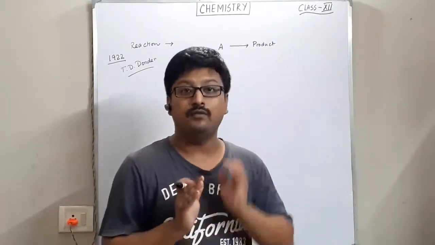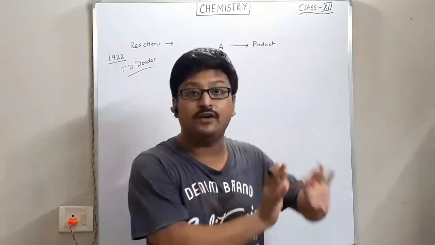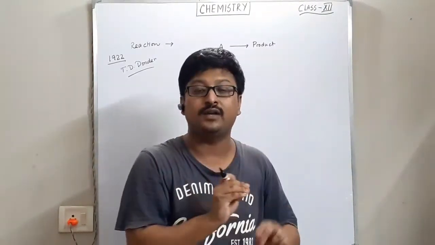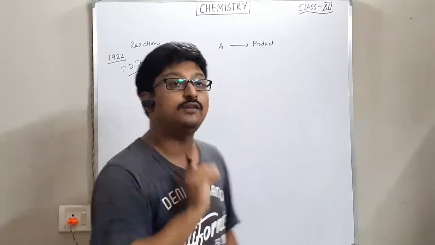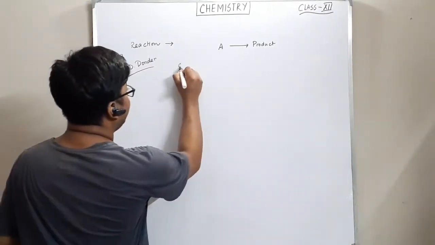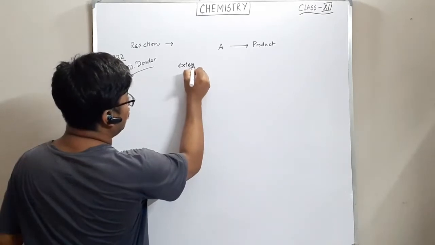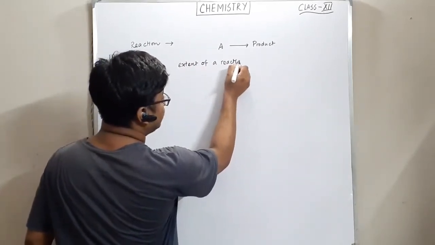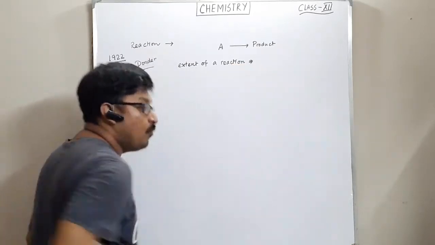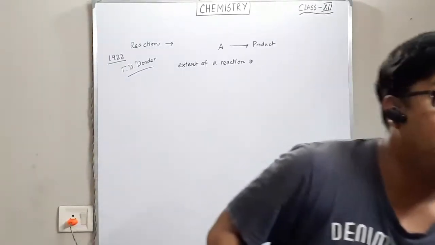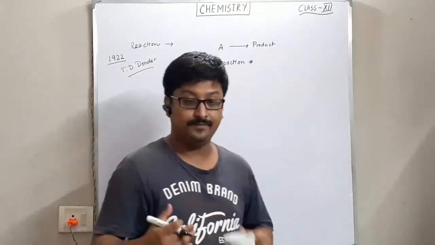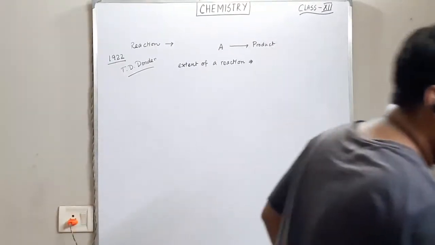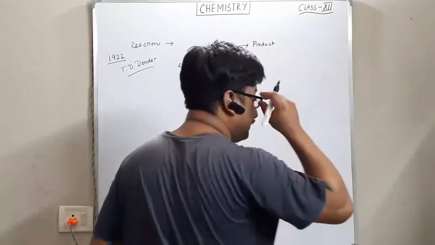That amount of the reactant converted to the product is called the extent of the reaction. And he defined an expression of the extent of a reaction. The extent of the reaction means how much the reaction has proceeded.